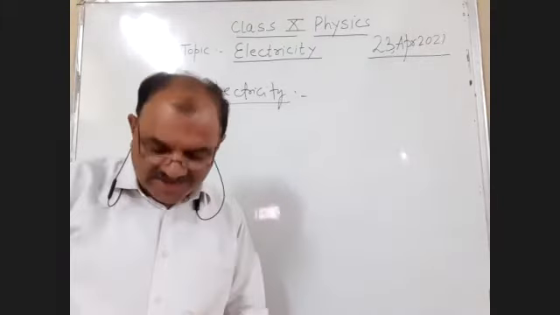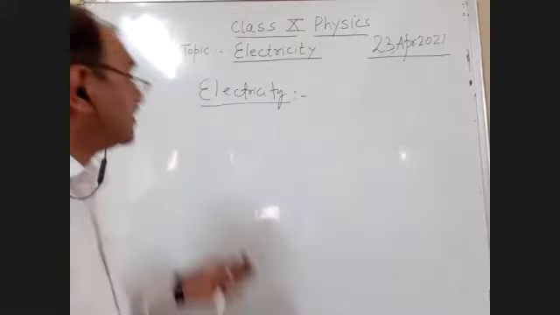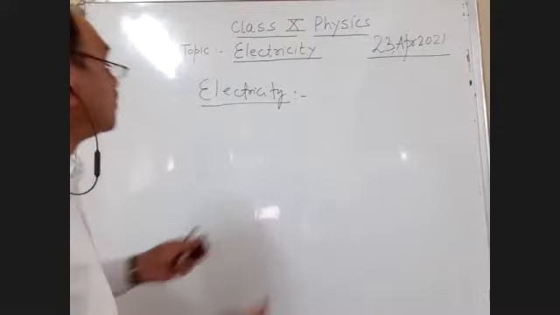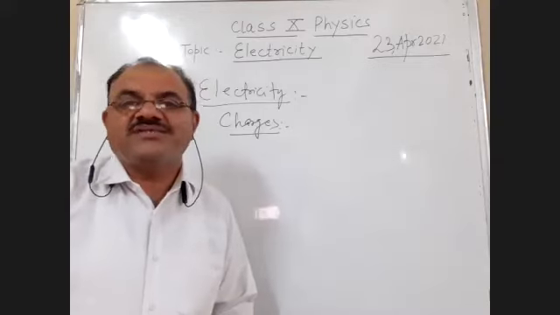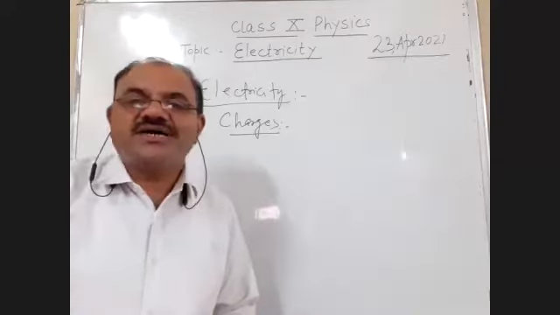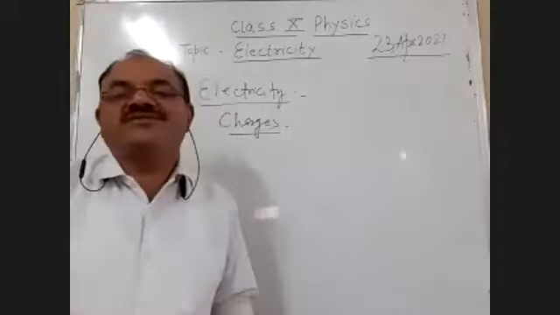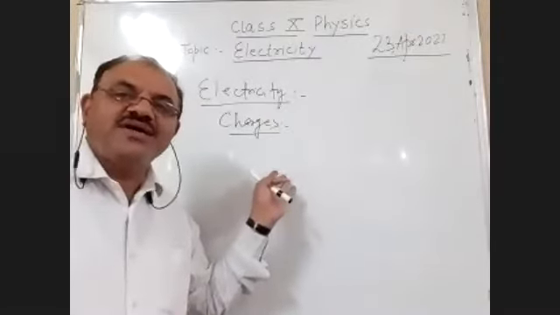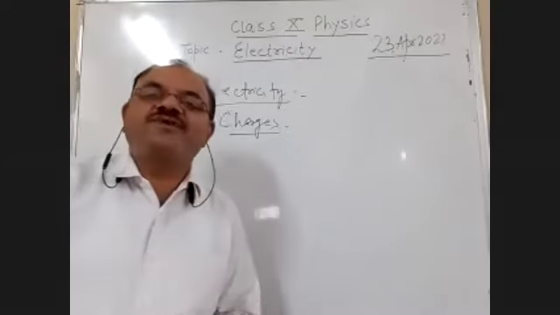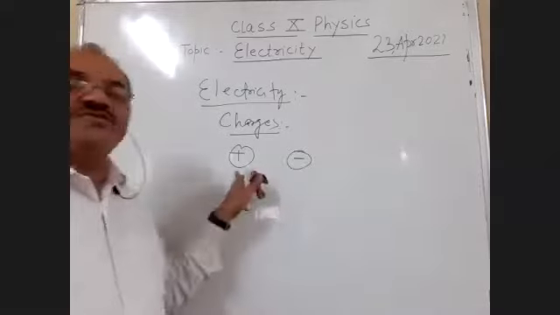We have studied about electric charges, what is charge and how the charge is produced. Now, student, whenever objects are rubbed with each other, they acquire charge. Now, the question arises, there are two types of charges. One is a positive charge, another one is a negative charge.